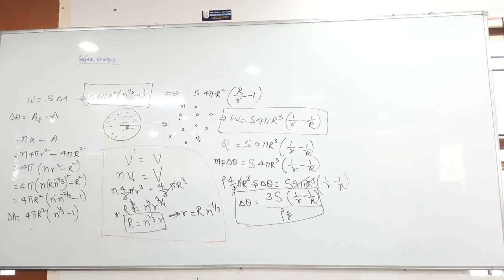This much time. Was the answer good? 7.9 into 10 power minus 12 joules. At least the change in area you got as 36 pi into 10 power minus 12.